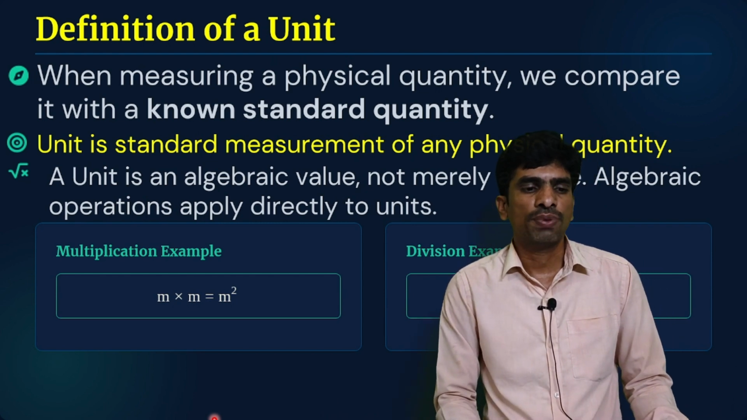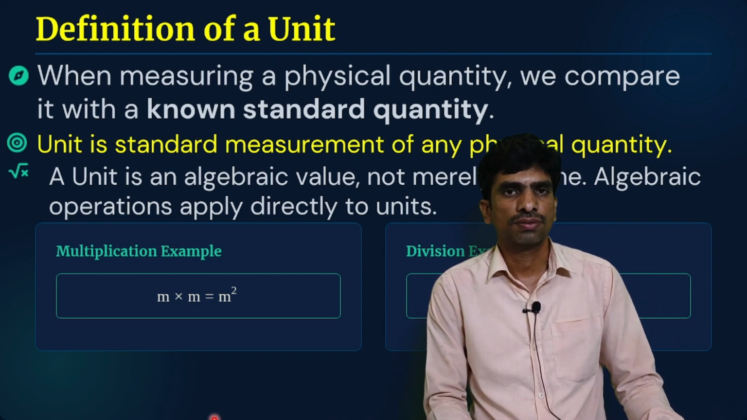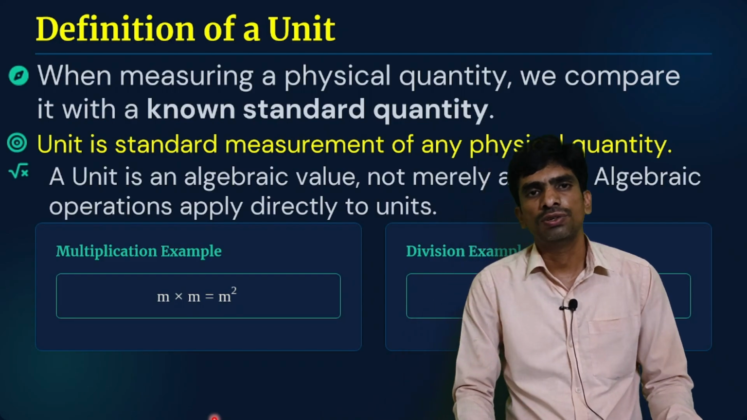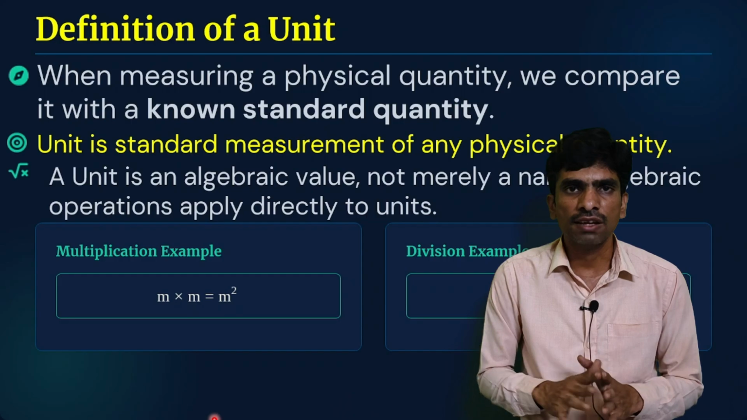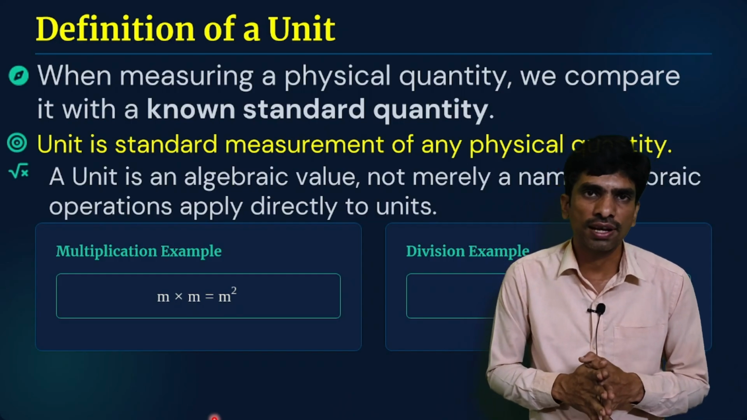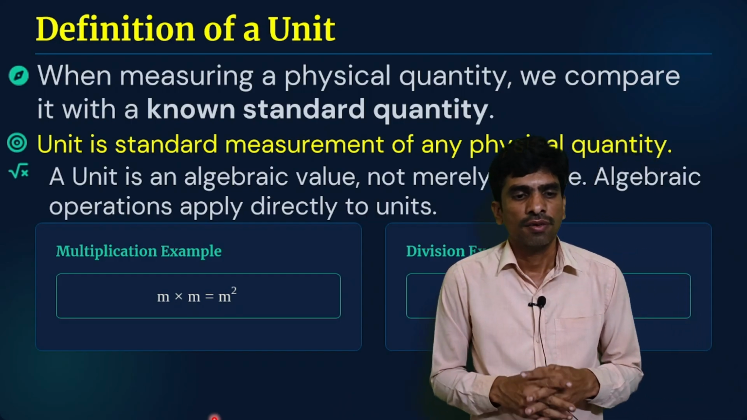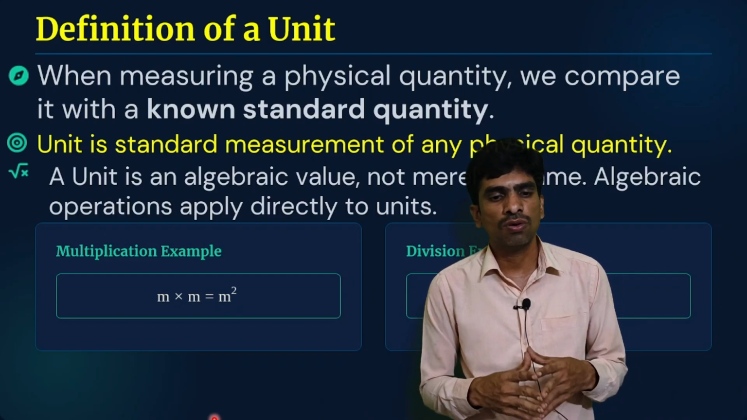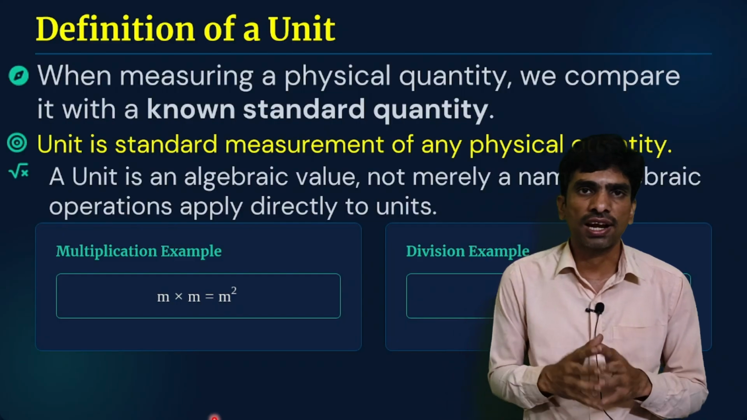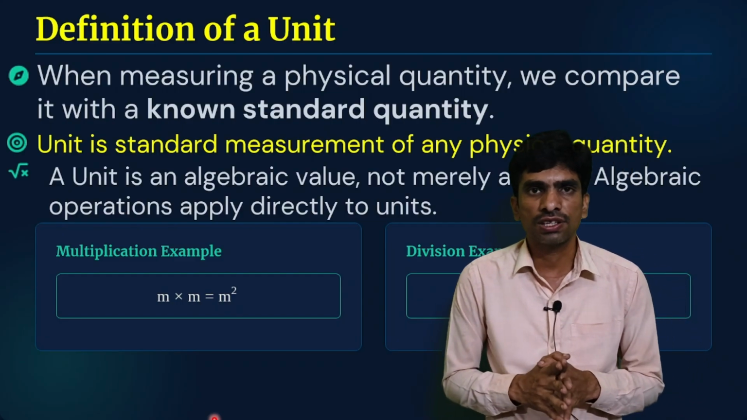Next topic is unit. So what is a unit? A unit is the standard measurement of any physical quantity. When we measure a physical quantity, we compare it with a known standard quantity. That standard quantity is called a unit.